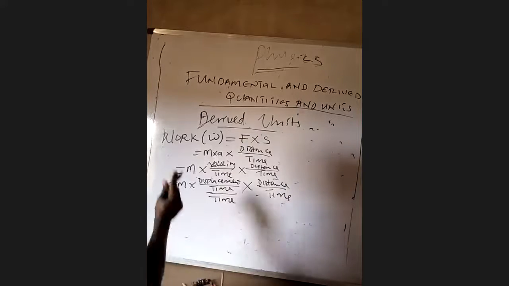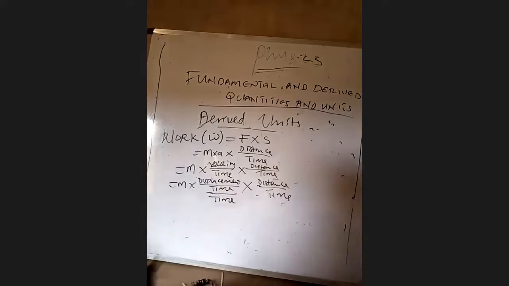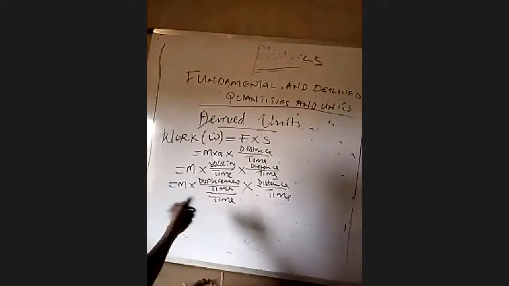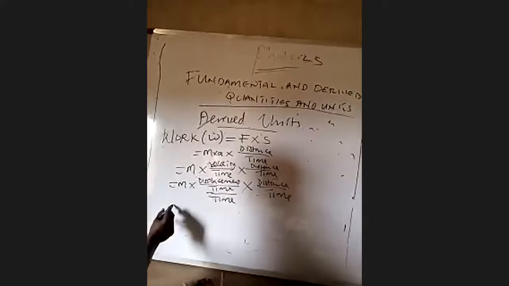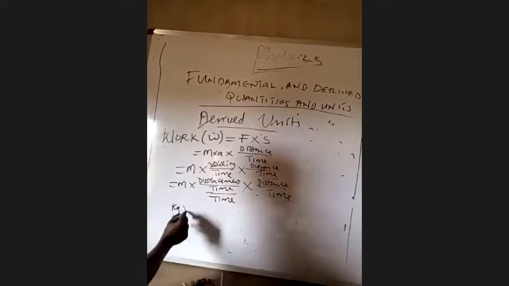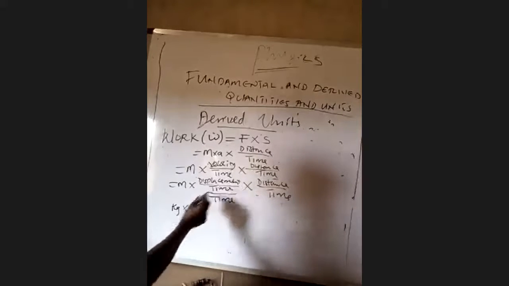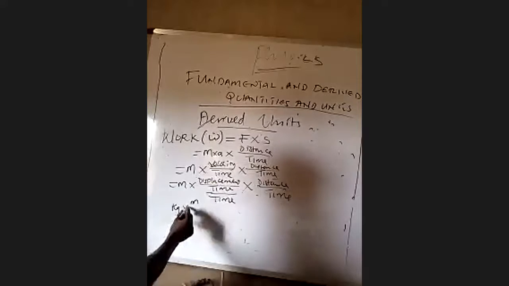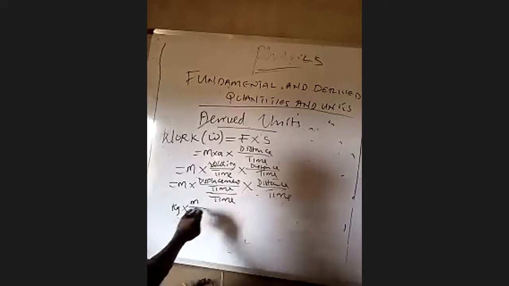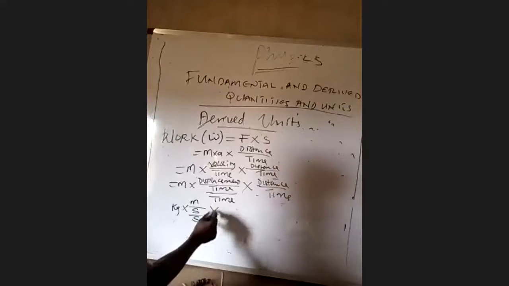With this now, it is easy for us to get the derived unit of work. We can start replacing them with their units. The fundamental unit of mass is kilogram, times the fundamental unit of displacement which is meter, all over the fundamental unit of time which is second, times second, times distance.